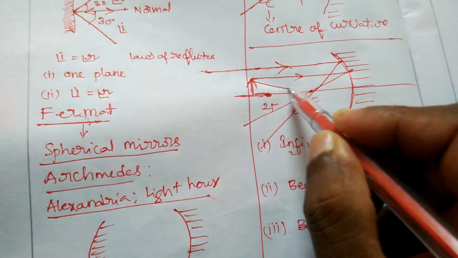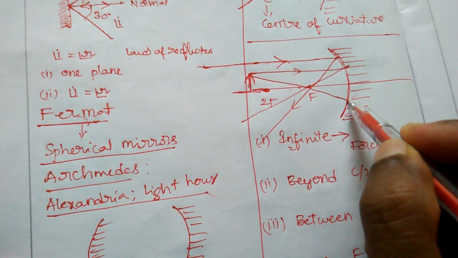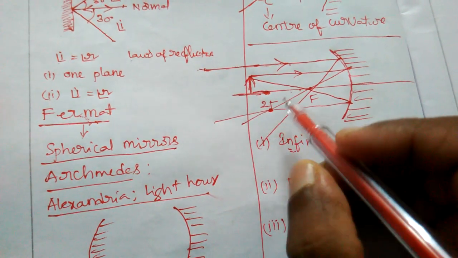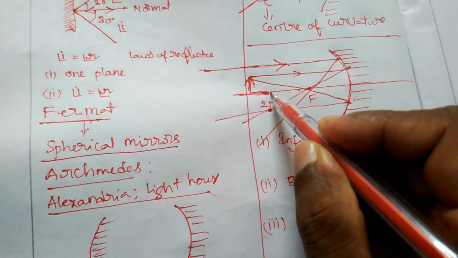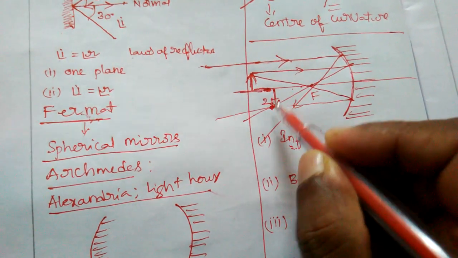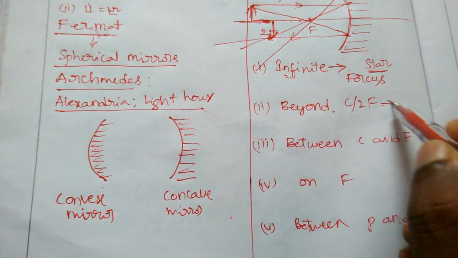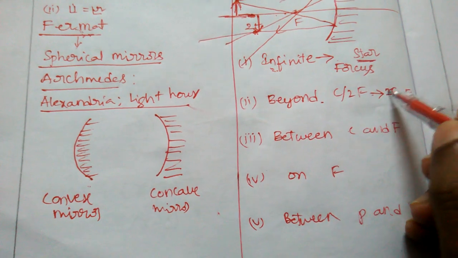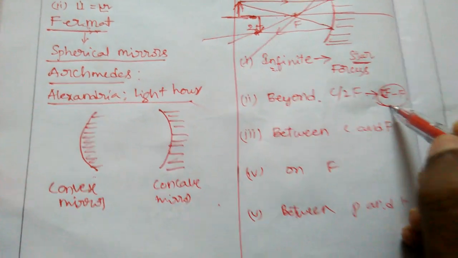The ray passing through the focus, both are merging here. This is formed in between 2F and F, that means C and F. So for an object beyond C or 2F, the image forms between 2F and F. Please keep this in mind.